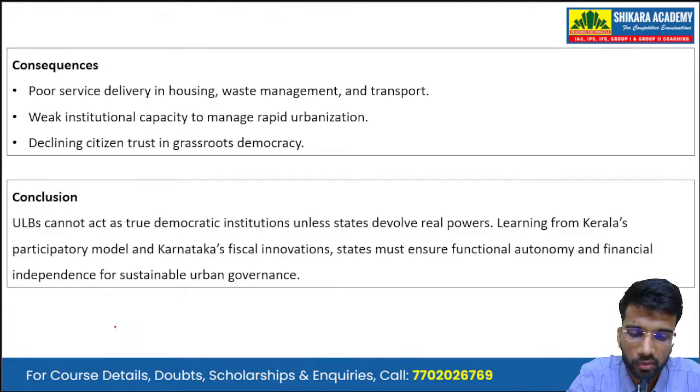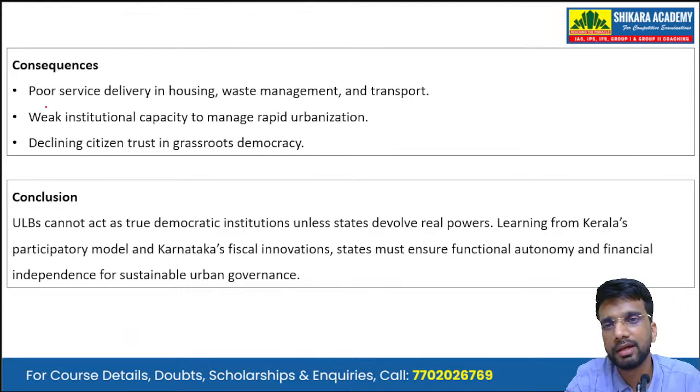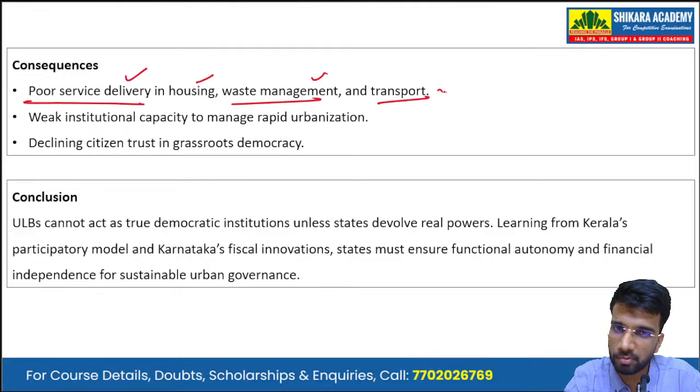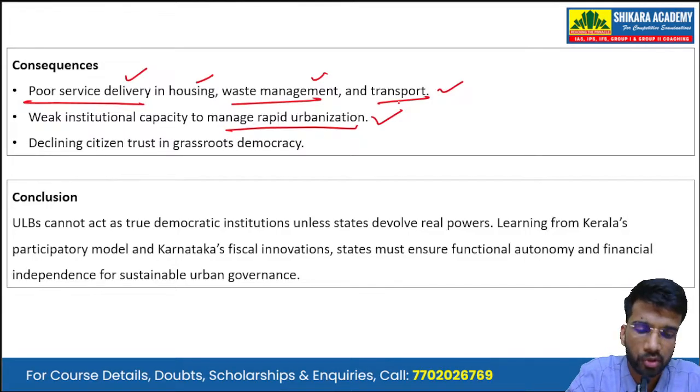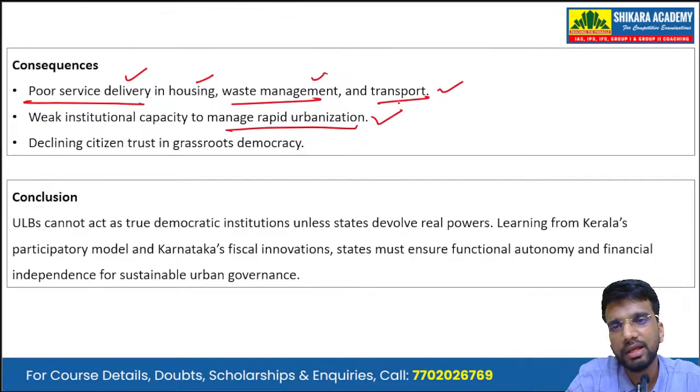Now, discussing the consequences. What harm does this lack of devolution of functions and finances to the urban local bodies do? It leads to poor service delivery in housing, waste management and transport. Secondly, it weakens the institutional capacity to manage rapid urbanization. Cities in India are facing rapid urbanization, and these urban local bodies lack the institutional capacity to handle it.